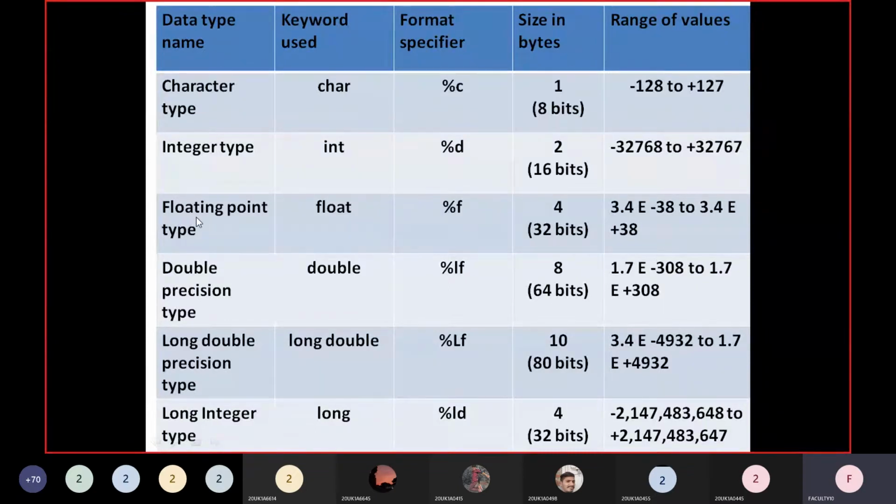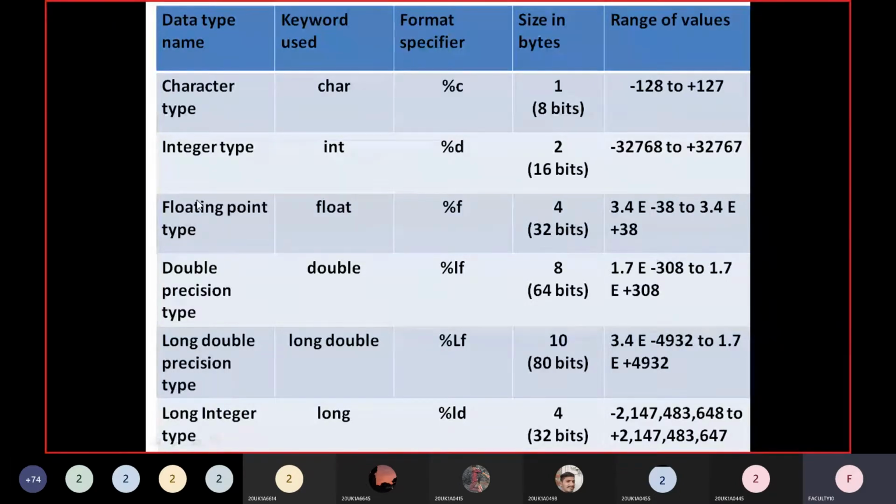Then the next data type is the floating point data type. What is the keyword used? Float, in lowercase. And what is the format specifier? Percentage small f we should use. Then how much memory is allocated for this floating point variable? 4 bytes of memory. That means 32 bits of memory will be allocated.